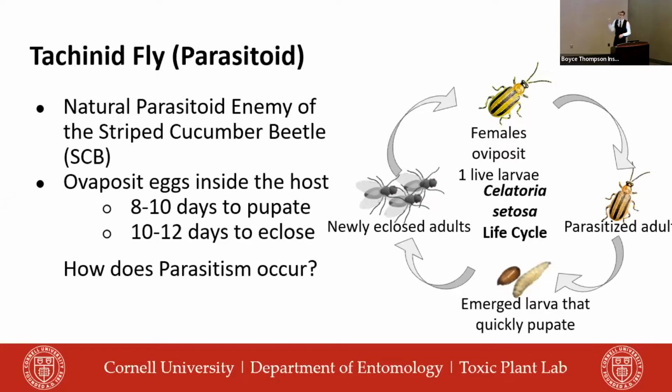But what we also know is the life cycle of the C. setosa. So for a really good example, I want to use this striped cucumber beetle plush that we made over the summer. And so normally the tachinid fly will come in and oviposit, or lay a live larvae inside the striped cucumber beetle, and now it is parasitized. Over 8 to 10 days, this will develop into its 5th stage, which is a pupa, and completely burst the striped cucumber beetle. And now this remains in the husk of what once was the striped cucumber beetle. Now this parasitoid pupa will then take 10 to 12 days to evolve into an adult eclosed fly, which we know as C. setosa, or the tachinid fly.